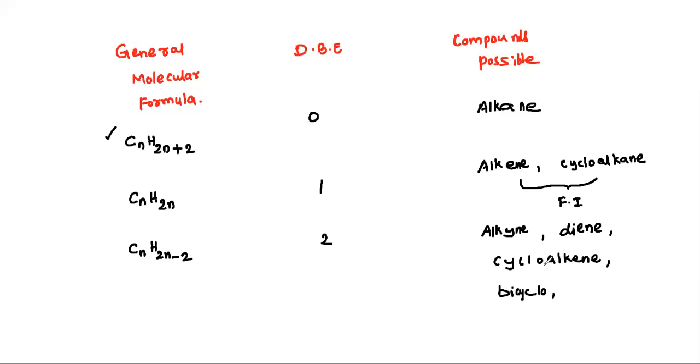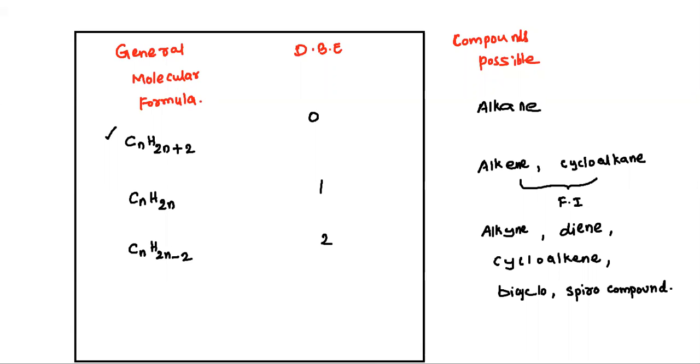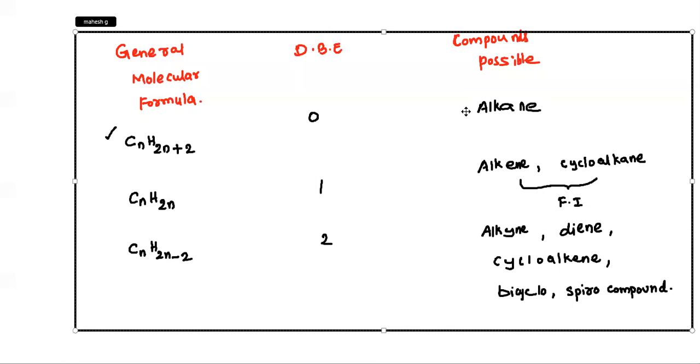Next one more thing is called spiro compound. Another compound is called spiro compound. I'll tell you what is bicyclo, what is spiro. This is what second. So try to note down this.